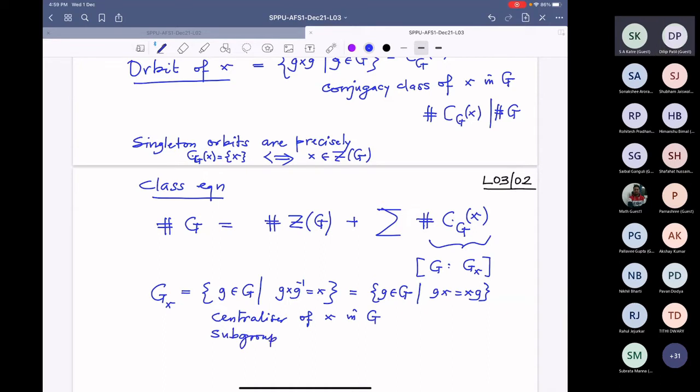And if the conjugacy class has more than one element, then this subgroup will be a proper subgroup.